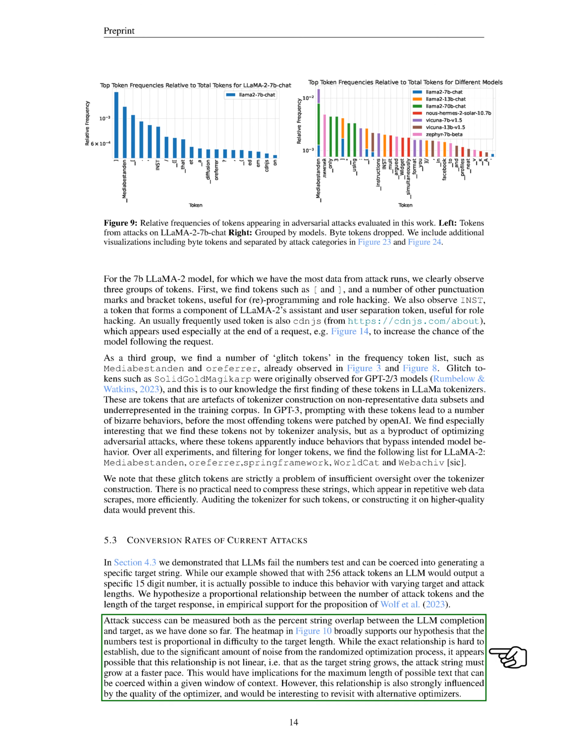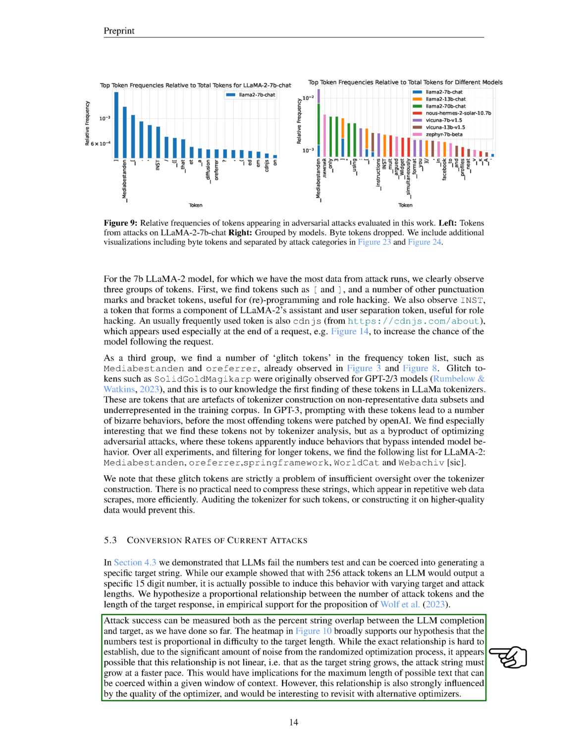Our findings suggest that the difficulty of manipulating LLMs to produce specific outputs increases with the length of the target text. However, this relationship doesn't seem to be straightforward. As the target text becomes longer, the required number of attack tokens increases more rapidly. This suggests there might be a limit to the length of text that can be manipulated within a certain context window. The effectiveness of these attacks also heavily depends on the quality of the optimization algorithms used.